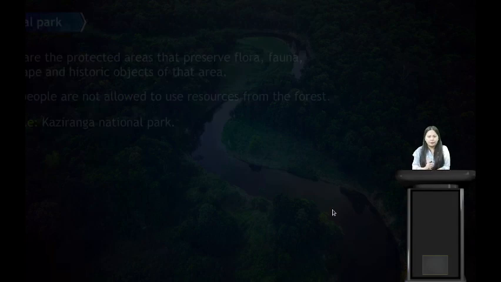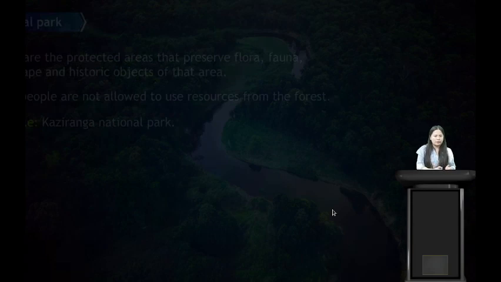Now, can you tell me, is there any national park in Nagaland? Yes, we have Intanki National Park, which is in Peren. So national parks are protected areas that preserve flora, fauna, landscape, and historic objects of that area. Local people in this area are not allowed to use the resources from the national park.